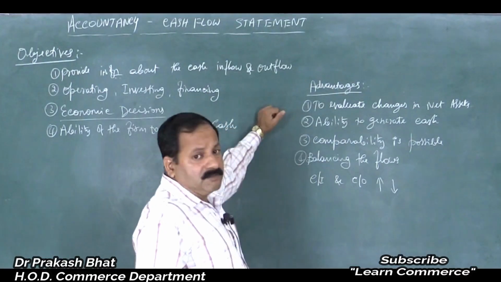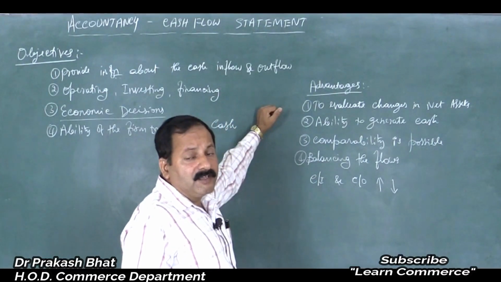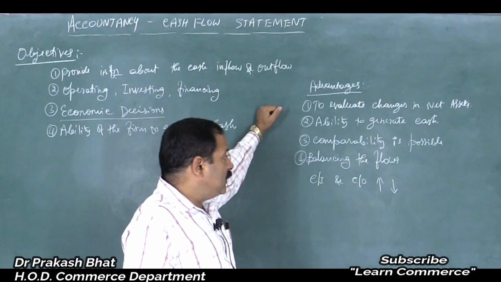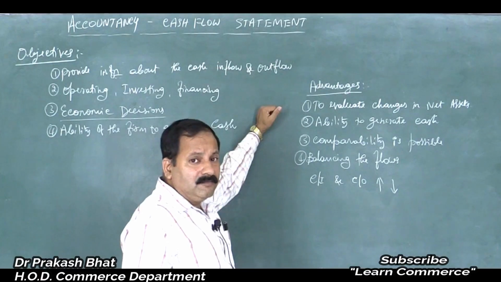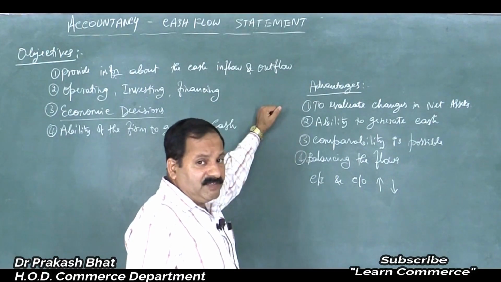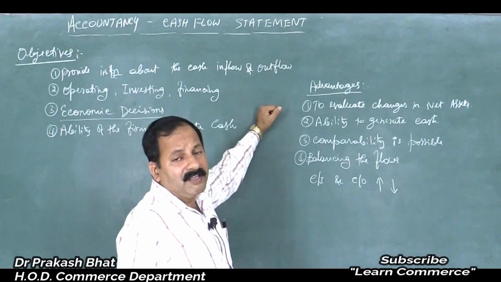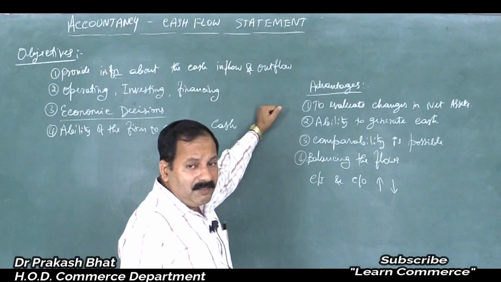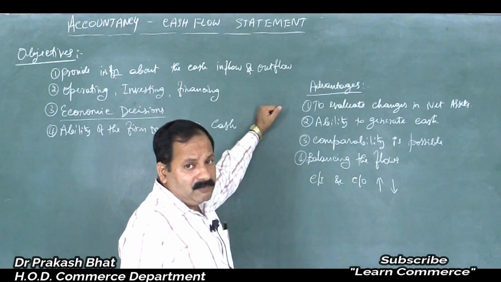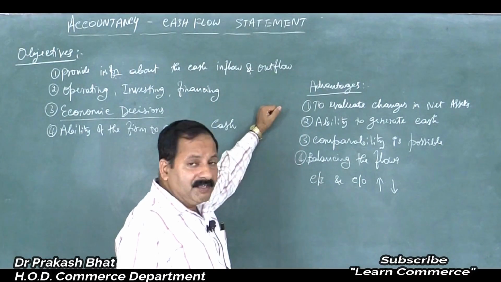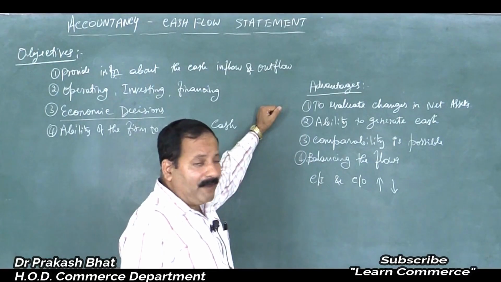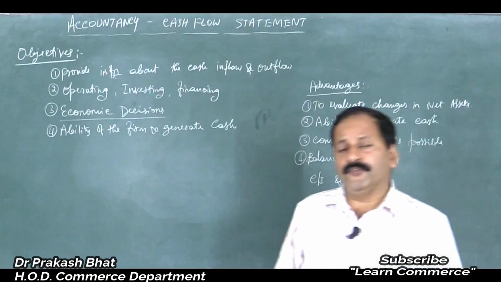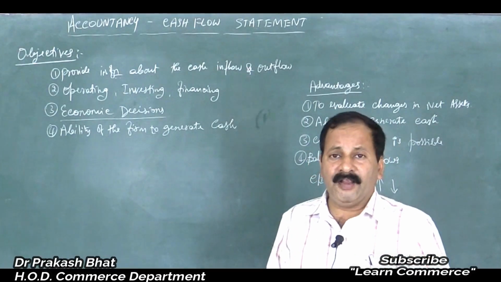and you may have to close down the business just for want of working capital, isn't it? Current assets and current liabilities. If we deduct CL from CA, then we will get the working capital. So working capital is required to run the business. Day-to-day operations of the business should be run by using the working capital, isn't it? The short-term finance. So by preparing the cash flow statement, we can balance the cash inflow and cash outflow.